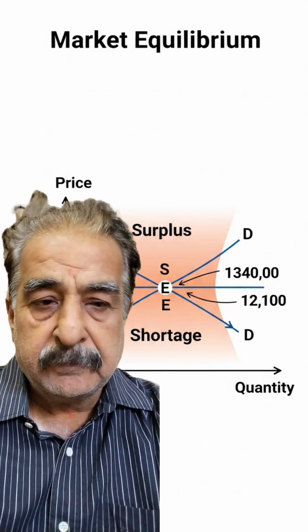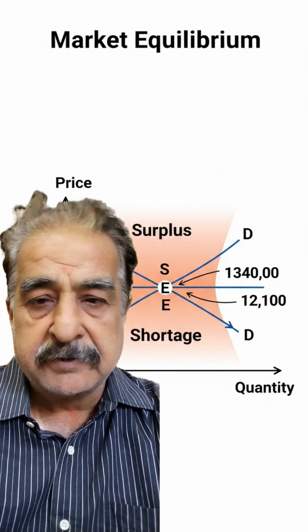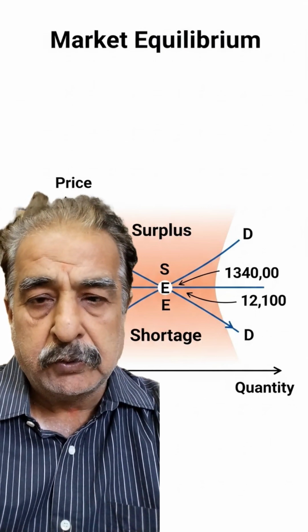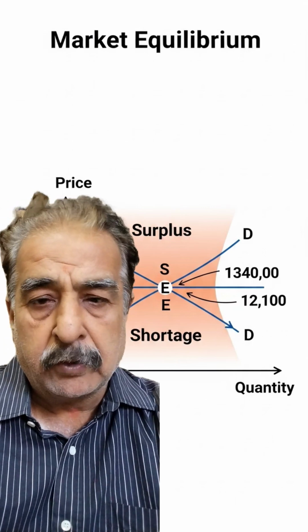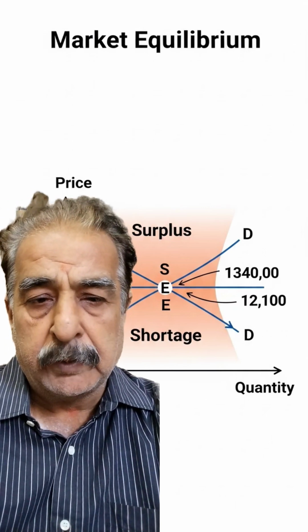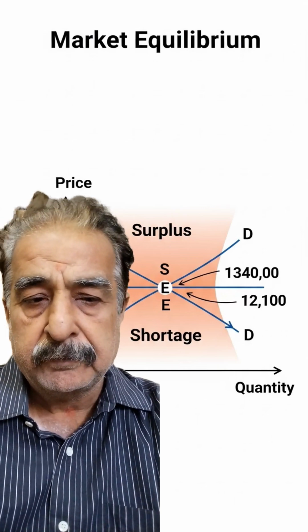Good morning, friends. Why does the price of a product settle at one specific level? Why not too high and why not too low? The answer is market equilibrium, and today I will make it very simple for you.